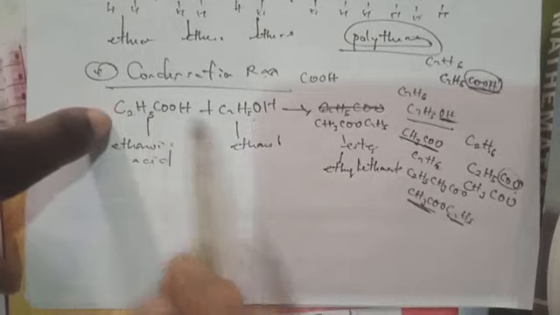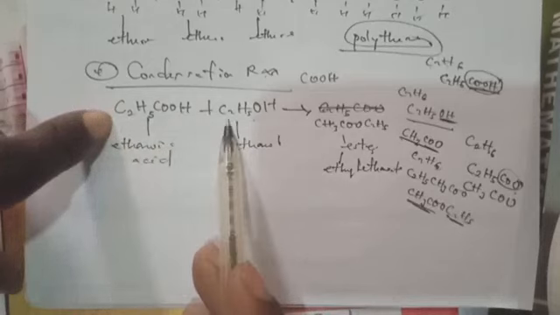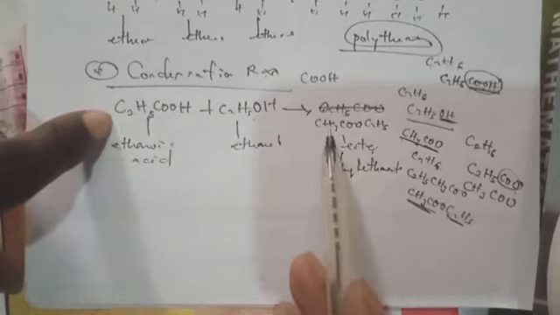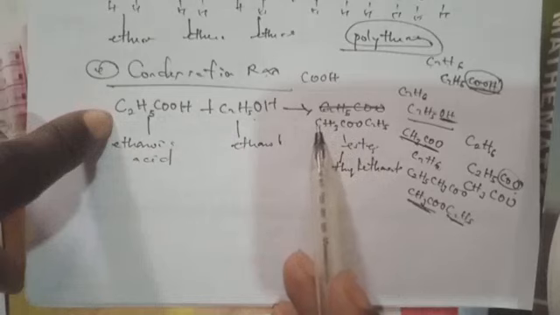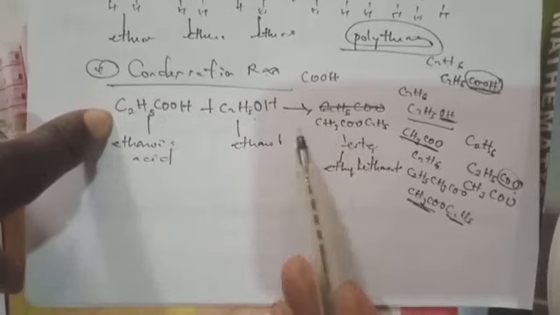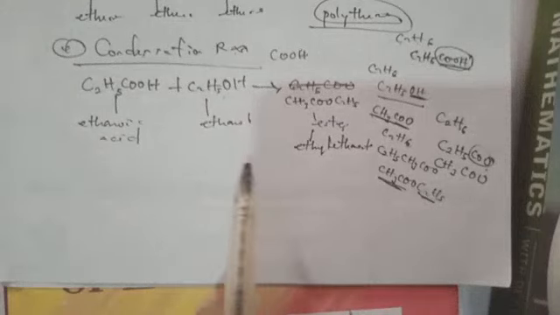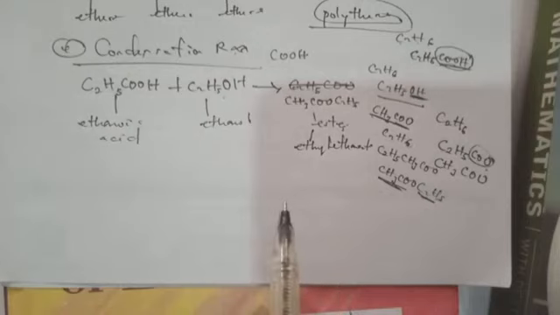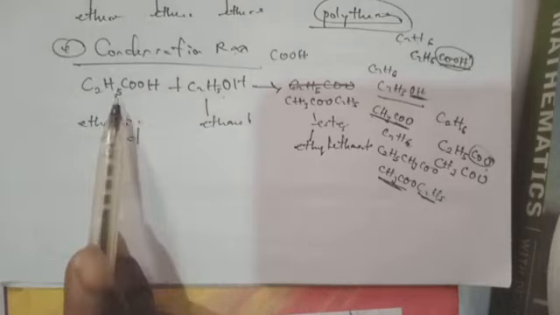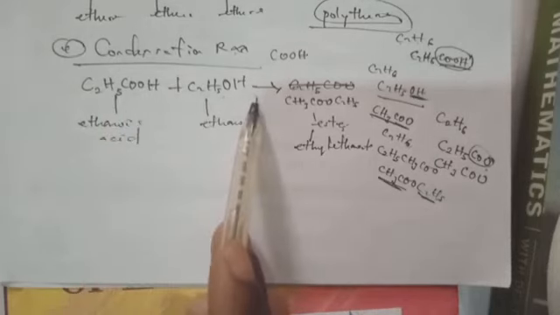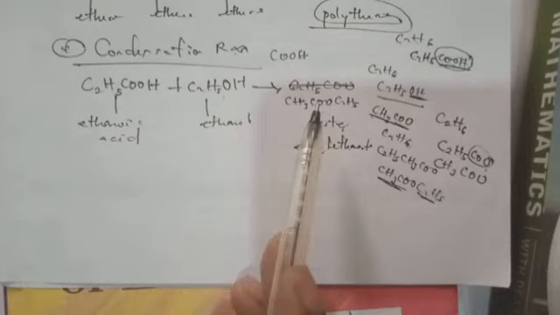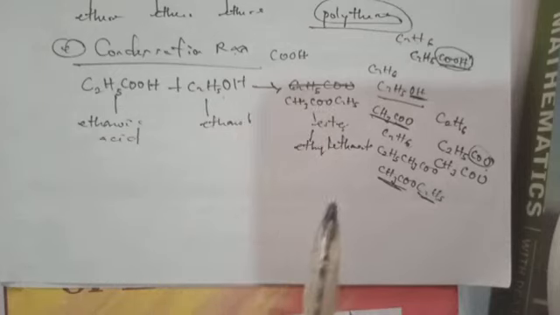How many carbon atoms are there? We have 2, plus this one we have 3. Then here we have 2. So 3 plus 2, we have 5 carbon atoms here. Then here also, how many carbon atoms are there? We have 1, 2, 3, 4. This is 4. So it's not balanced yet. Now I said condensation reaction implies that it will be forming esters and what? And water. So there will be water from our reaction. They said 1 mole of ethanoic acid reacting with 1 mole of what? Ethanol to form an ester called ethyl ethanoate with 1 mole of water.